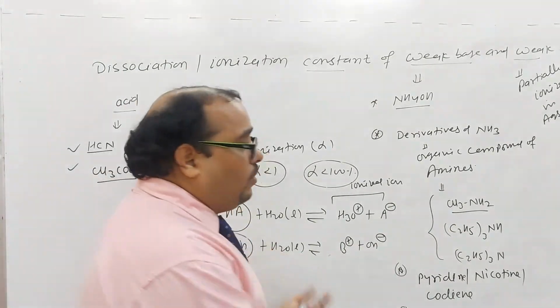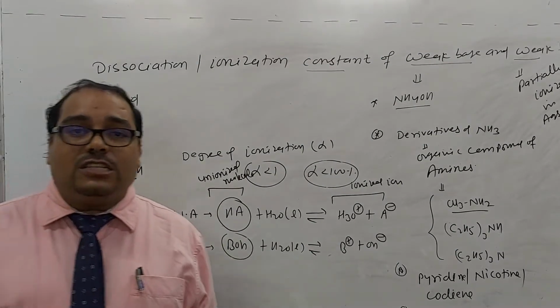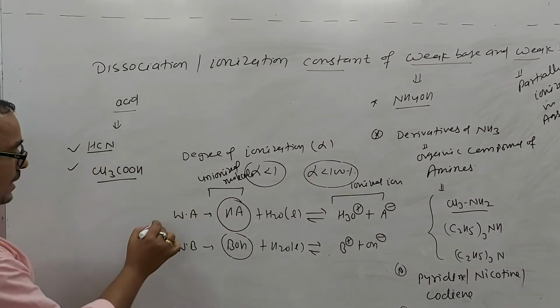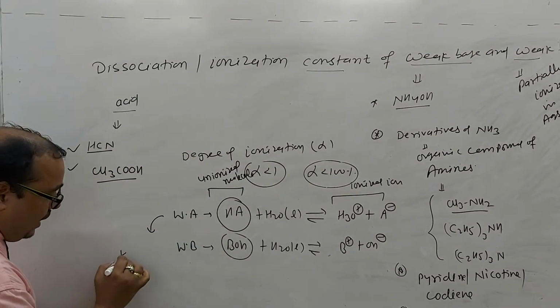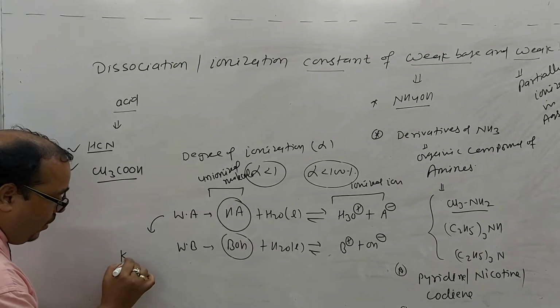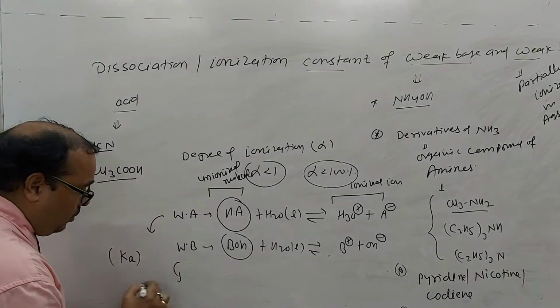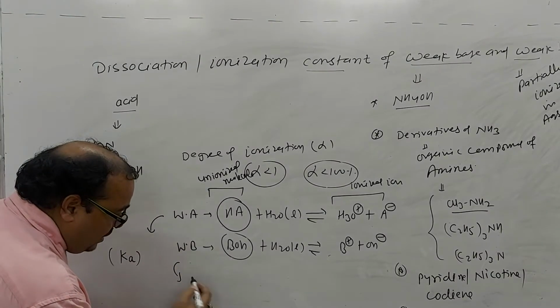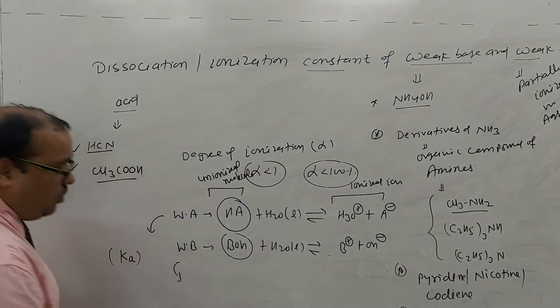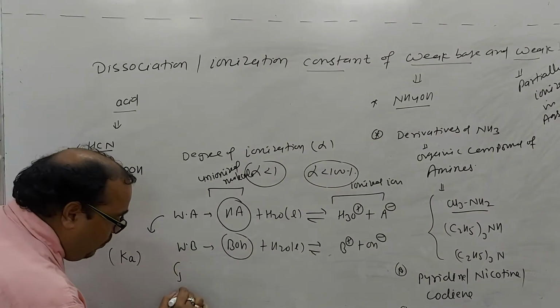Now obviously they will follow the equilibrium expression. For the acid, the equilibrium constant for ionization of the acid is called Ka, and for the weak base, the ionization constant for ionization of the weak base.